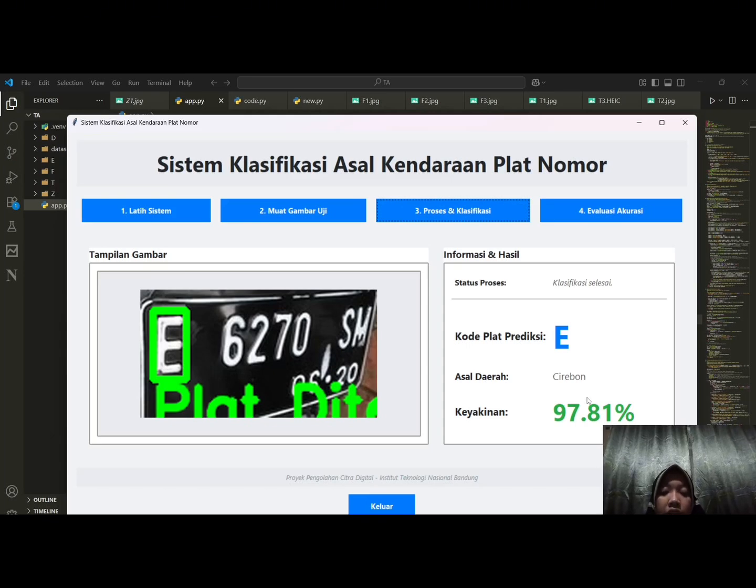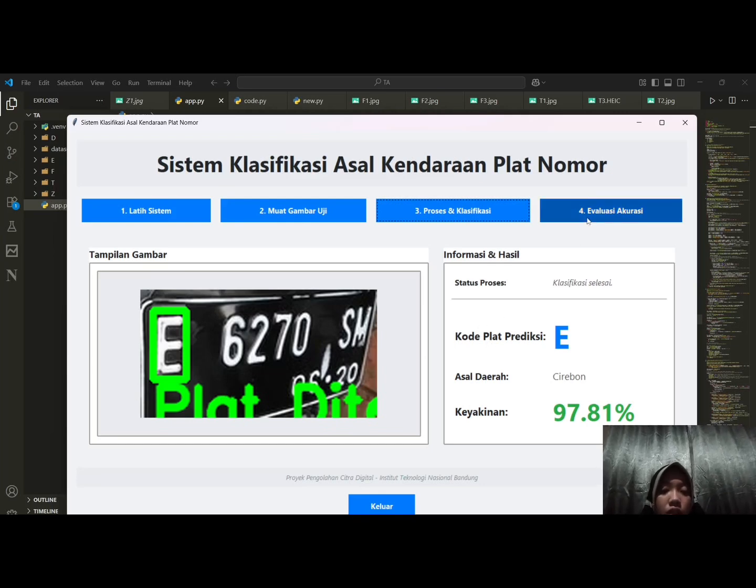The selected image is also updated on the left panel, now showing the green box marking the detected license plate area. This complete output allows the user to both see the visual result and understand the prediction details clearly.